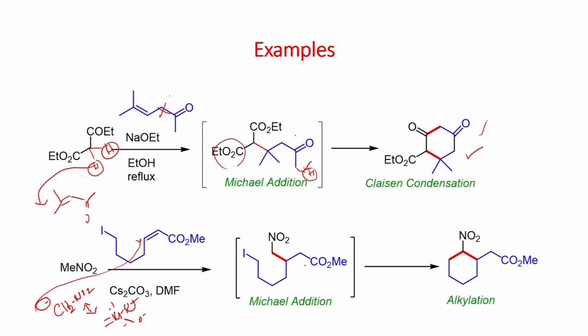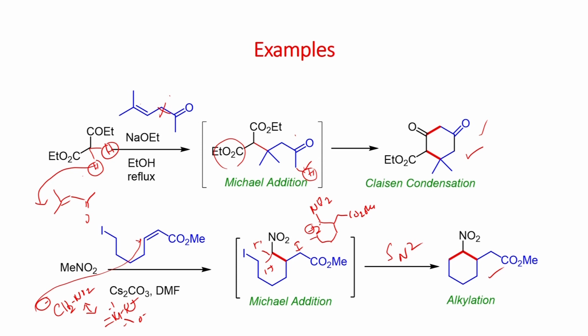Once you form this one, now the base can also deprotonate this proton, then you will have this anion which is stabilized by the nitro group. This can now undergo SN2 reaction to give this cyclic nitro compound.